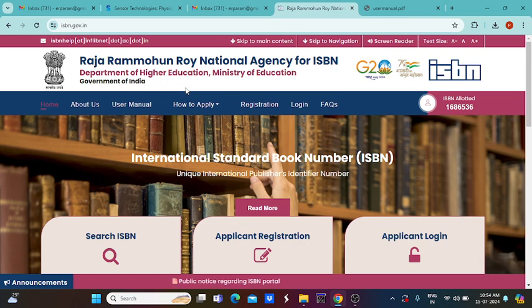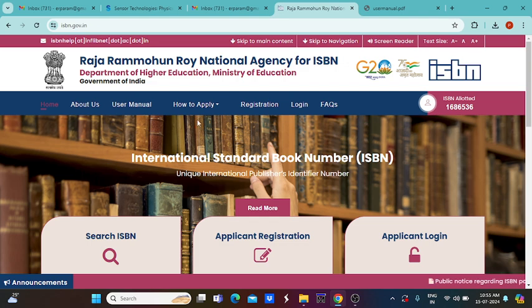Whenever you create new books, whether in Tamil or in English, any monographic articles, newsletters, magazines or library books, everything can be published here and we are able to get an ISBN number. ISBN is nothing but International Standard Book Number, shortly described as ISBN. It is a unique international publisher identifier number, like our identification number. The same number will not be given to some other book or magazine.